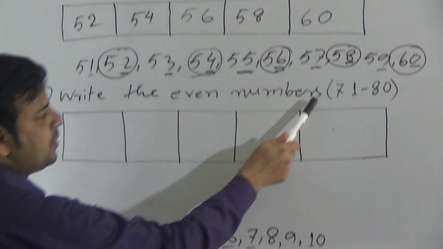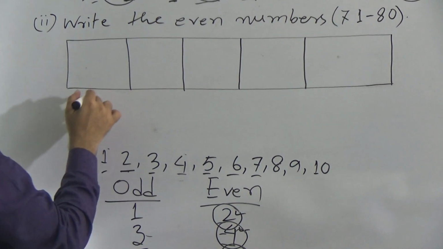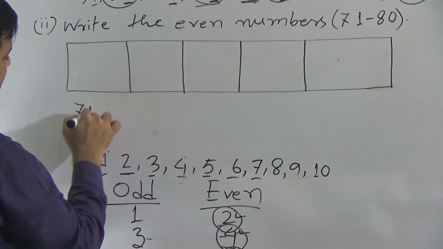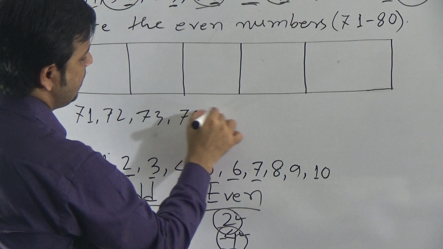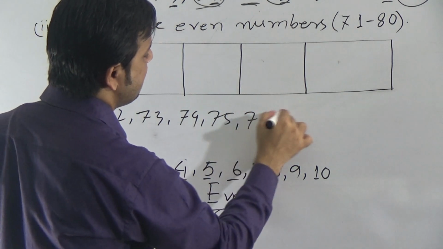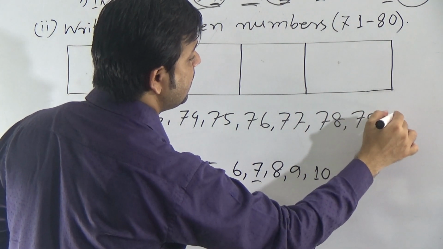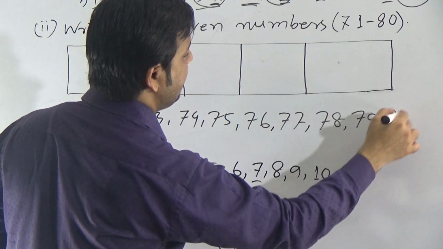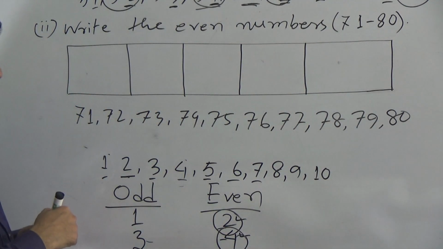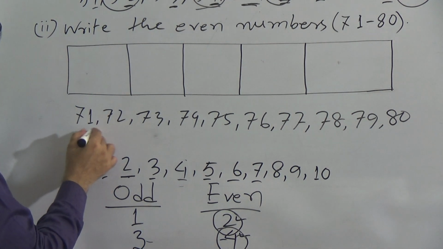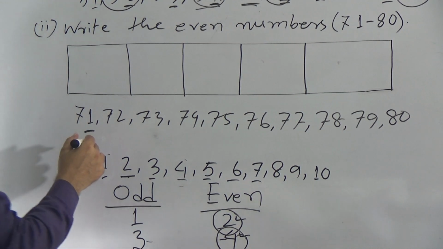Write the even numbers from 71 to 80. So write the numbers from 71 to 80: 71, 72, 73, 74, 75, 76, 77, 78, 79 and 80. Dear students, now see here. Here the ones place is 1 in the first number. If it is 1, then the number is not even.